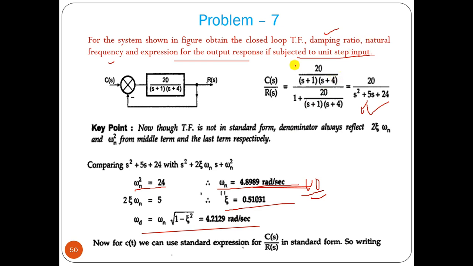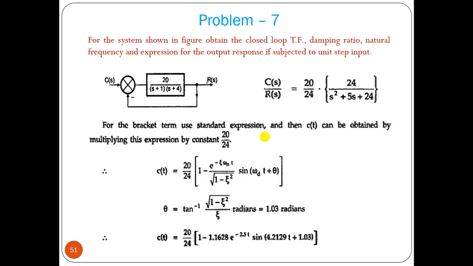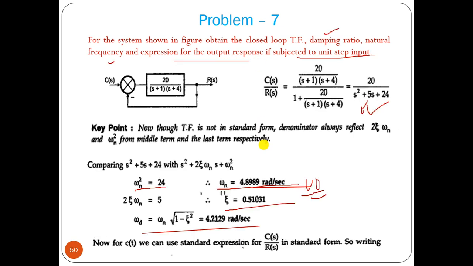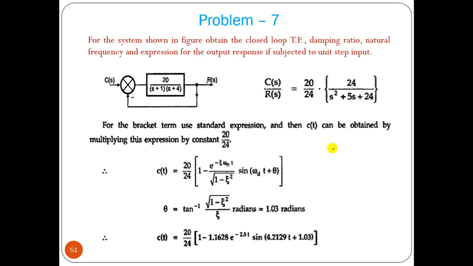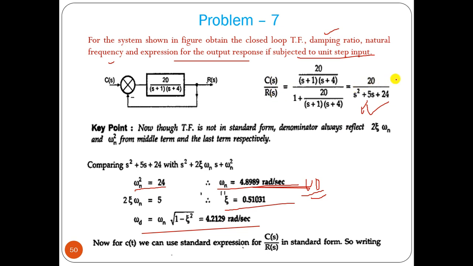Then we can find out what we have to find out. We have to find out the output response. Okay, so the problem here is this. We have one problem, that C(s) by R(s), what is the term here? The transfer function here at the numerator, that value should be 24.